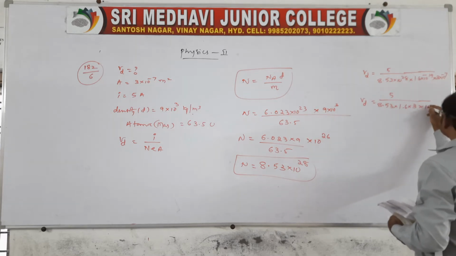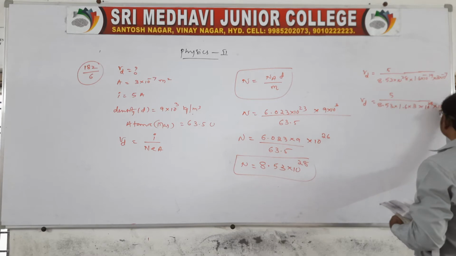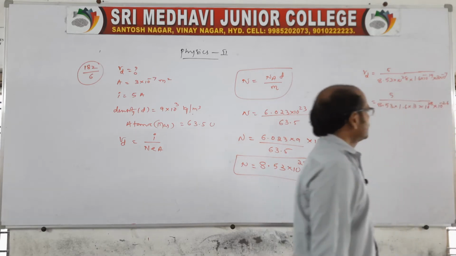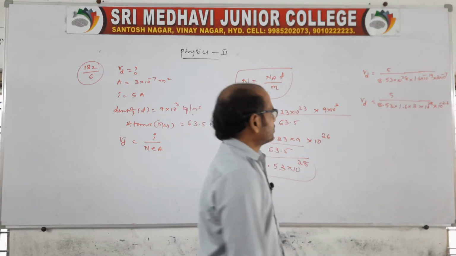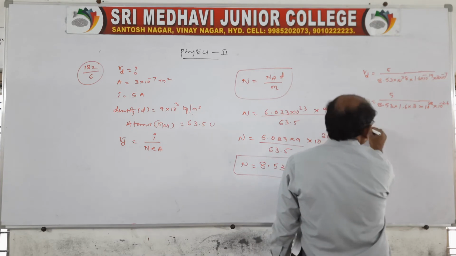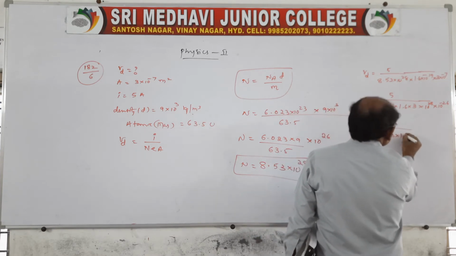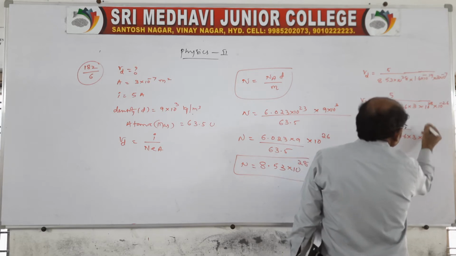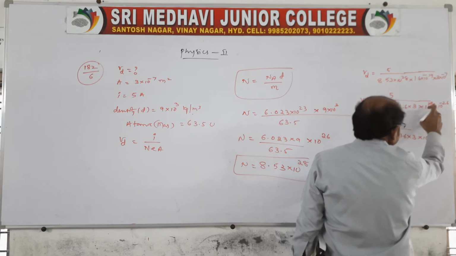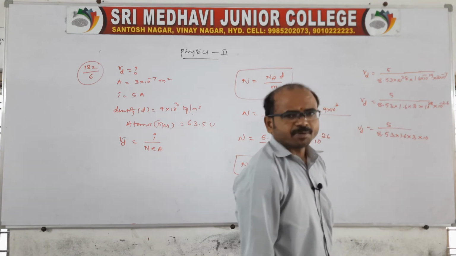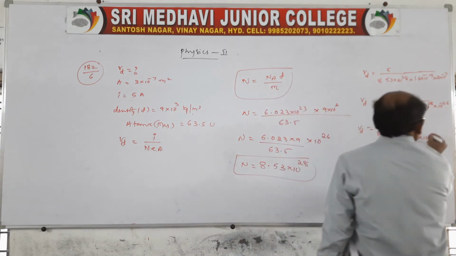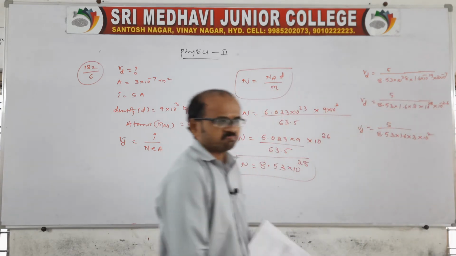So you write 10 power 28 and 10 power minus 26. The bases are the same, so the powers are to be added, and we get 5 divided by 8.53 into 1.6 into 3 into 10 power 2.